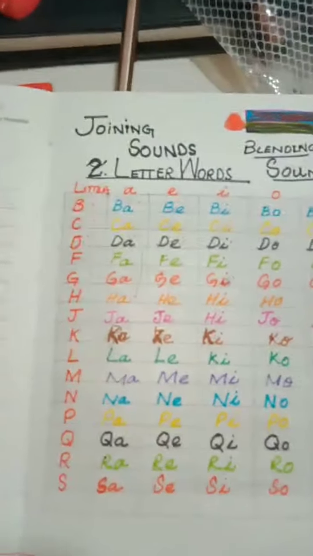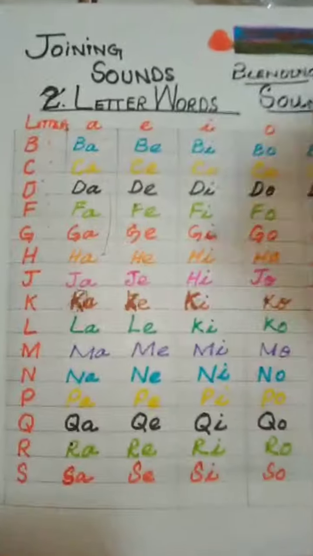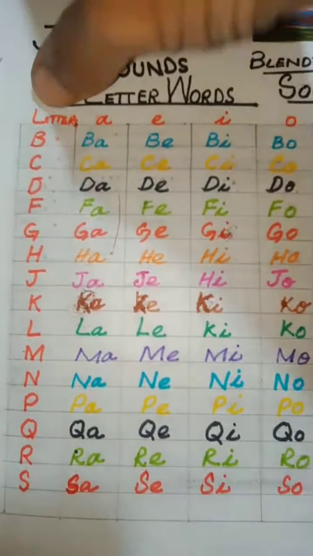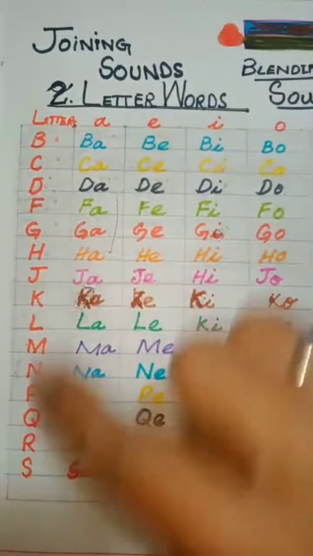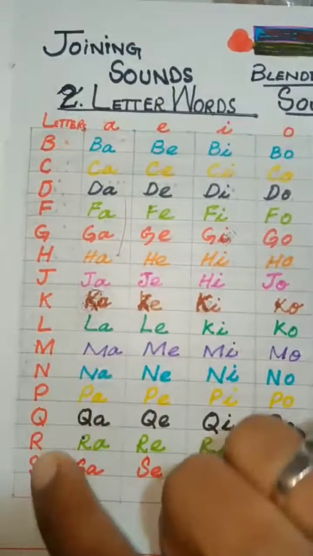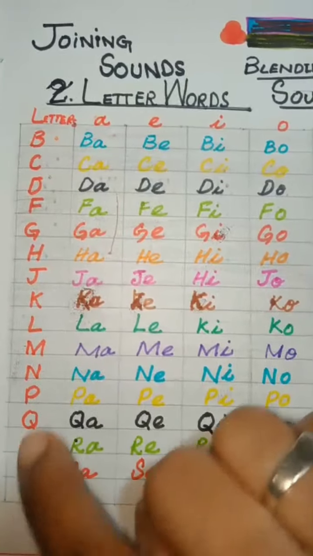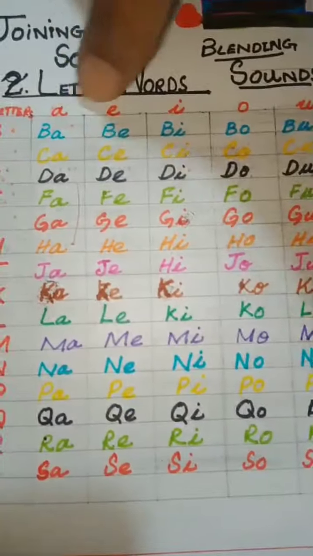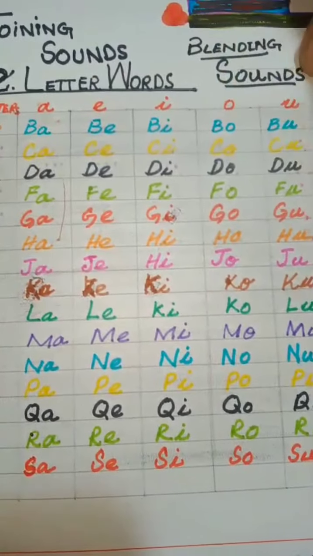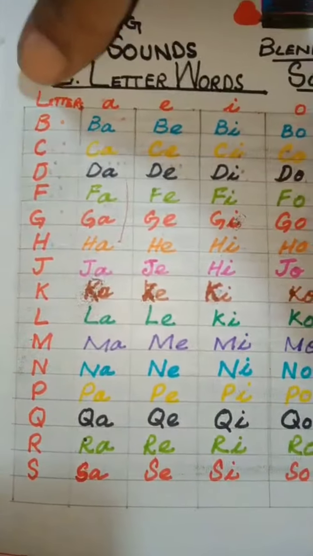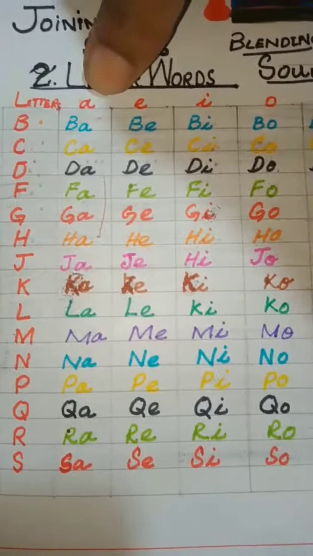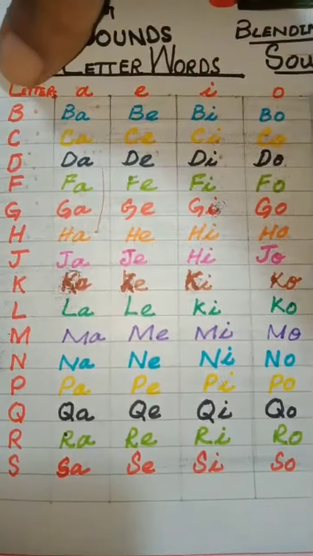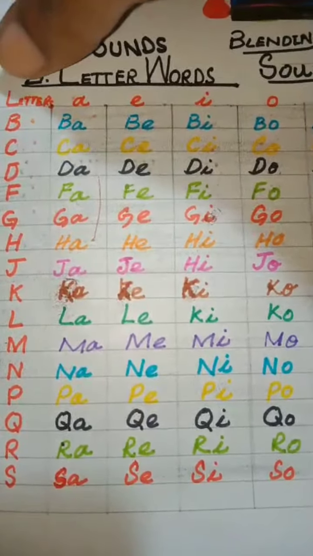Today we will learn about joining sounds and blending sounds with two letter sounds. We will write these sounds like this. These are letters and these are consonants. Consonants are the alphabets without vowels, and these are the vowels: A, E, I, O and U. We will blend consonants with vowel letters just like this.